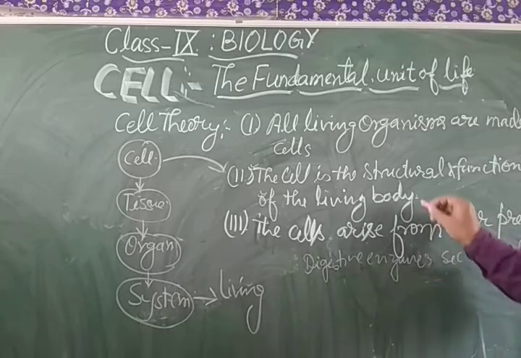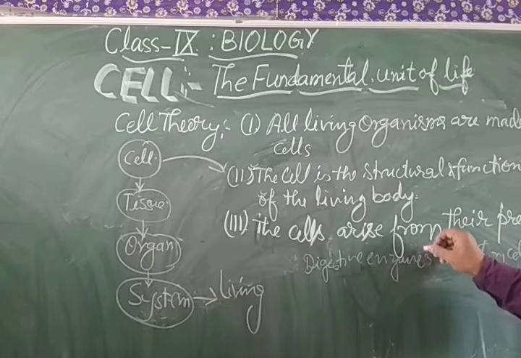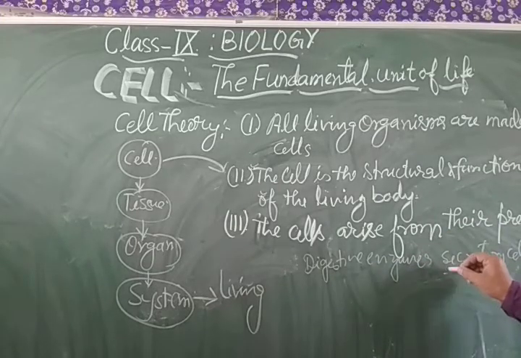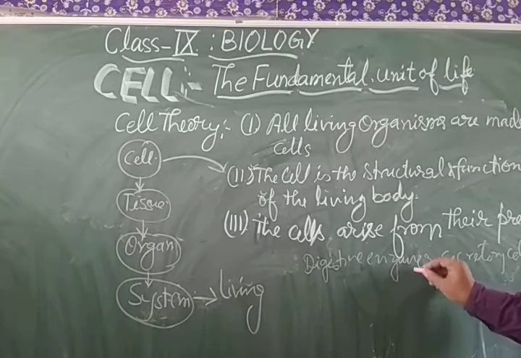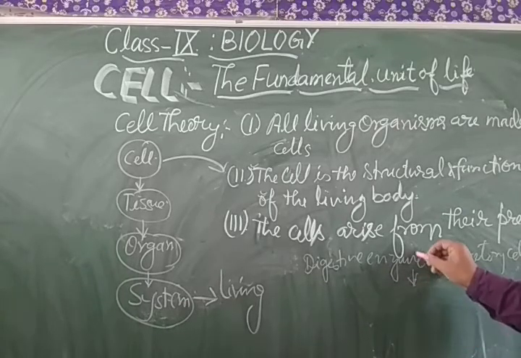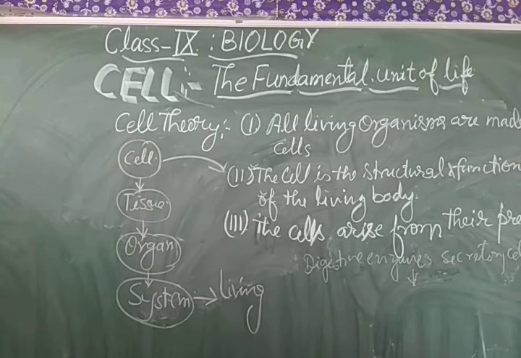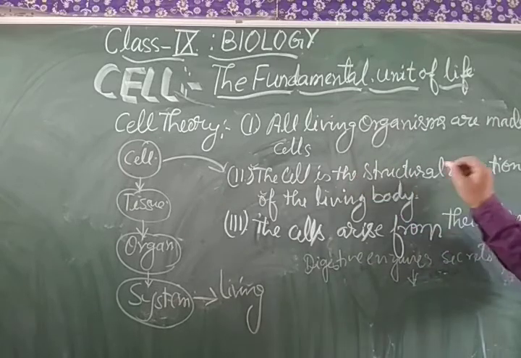The specific cells are for digestive enzyme secretion, and that is why they are called digestive enzyme secretory cells. So students, that is why we can say that the cell is the structural and functional unit of life.